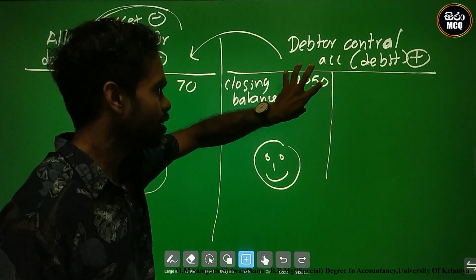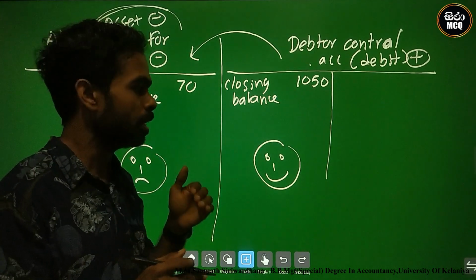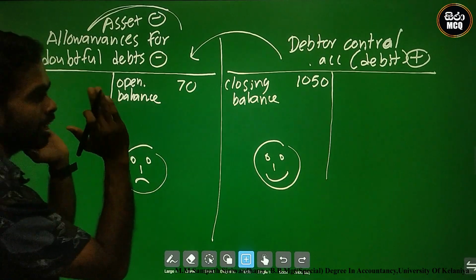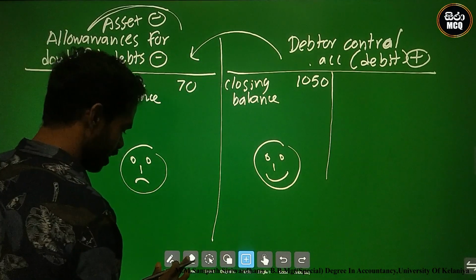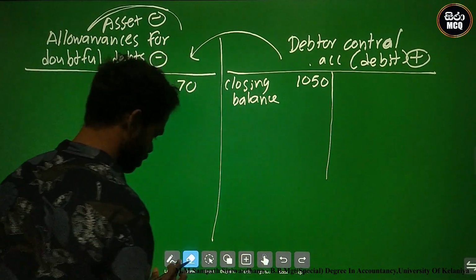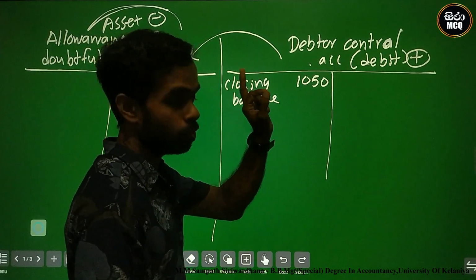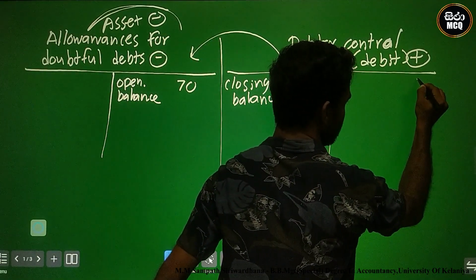The 1,050 included this 50. At this time there are two accounts, the allowances and the debtor control account. There is a debit of 50,000. I credit the debtor control account, the double entry.